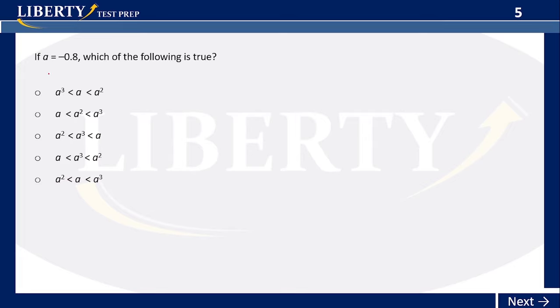All right, so let's say a is negative 0.8. Well, which of them is true? So you have a raised to the third power, cube, and a square. Okay, what we have to know is whenever we have a negative number, a, and we raise it to the second power, square it, then that becomes a positive. So in this case, a square will always be greater than a, because a is a negative, a square is a positive. So we first have to look for that.